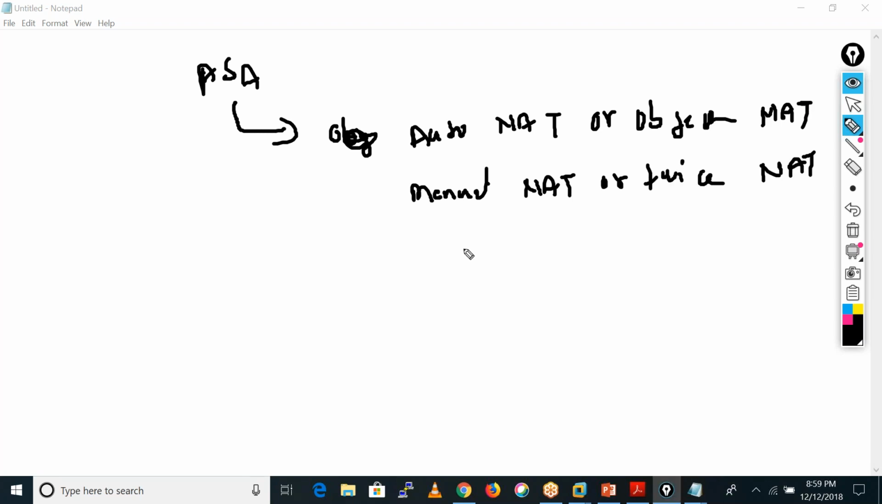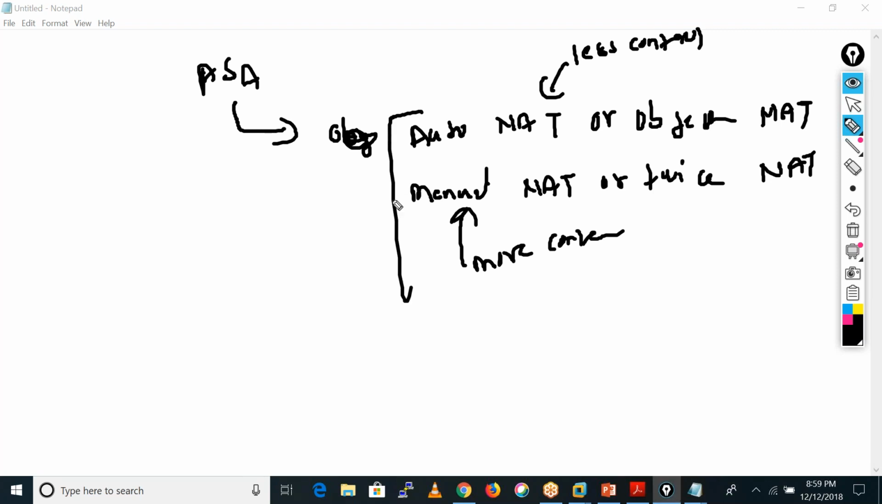The difference between both: in manual NAT we have more control. More control on the NAT statement. In auto NAT we have less control. Okay, that is the main difference.